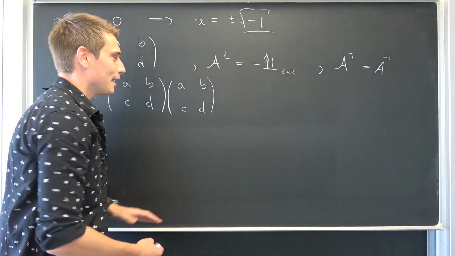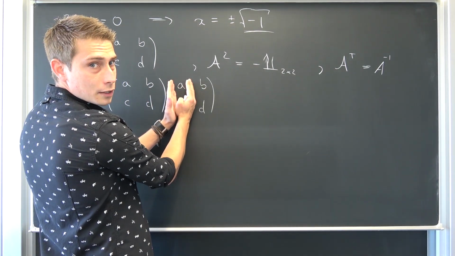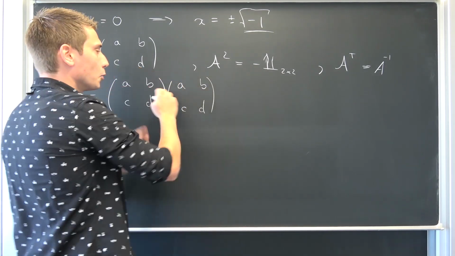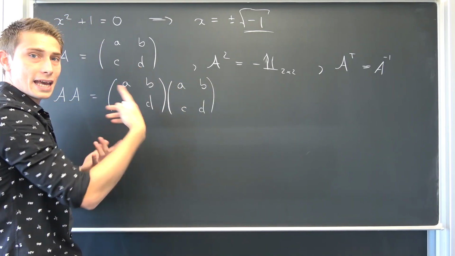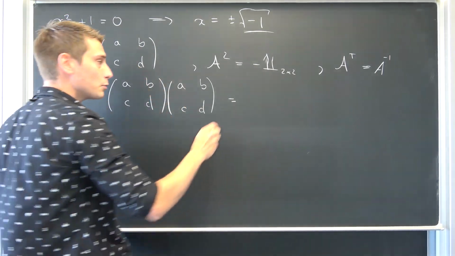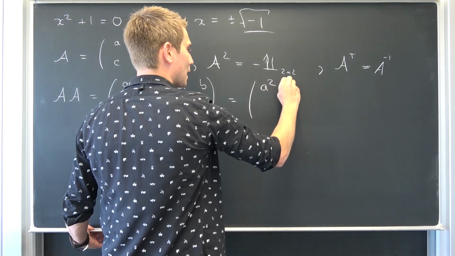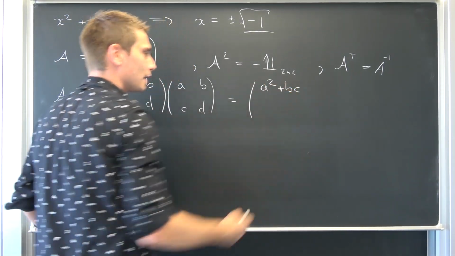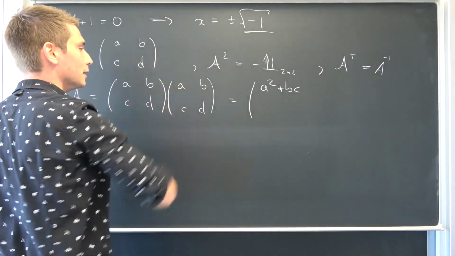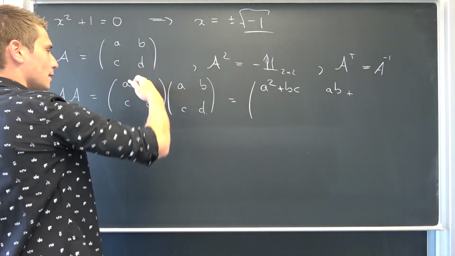Now what you want to do is, we want to take this first column right here and put it onto the first line, multiplying those entries together and then adding all of those together, okay? We are going to do this, put it on here, and then we are going to do what I just said. We are going to have A squared plus B times C. Okay, next up, for the next entry up here, we are going to do the same spiel, okay? We are going to have AB plus and then BD.